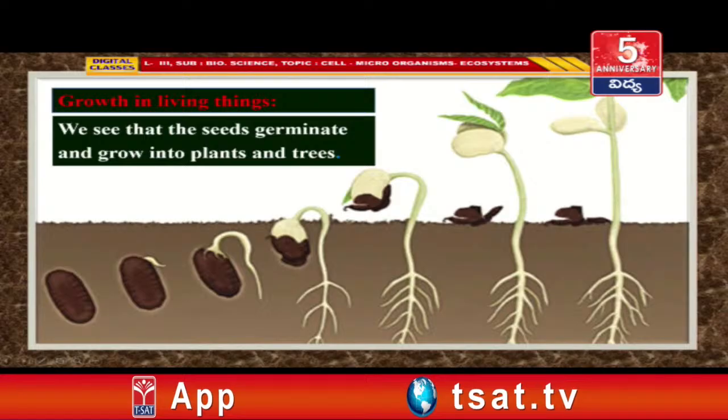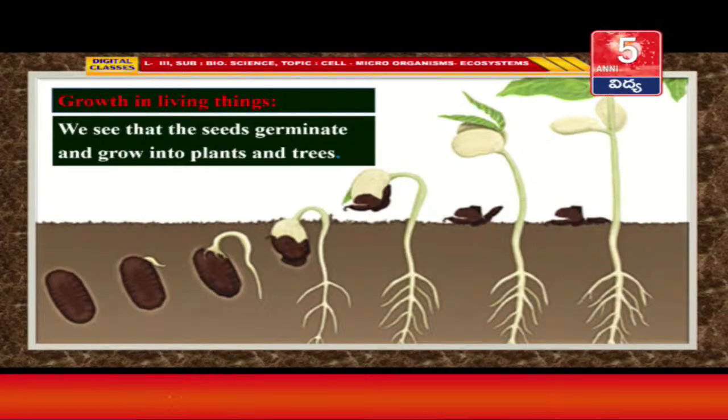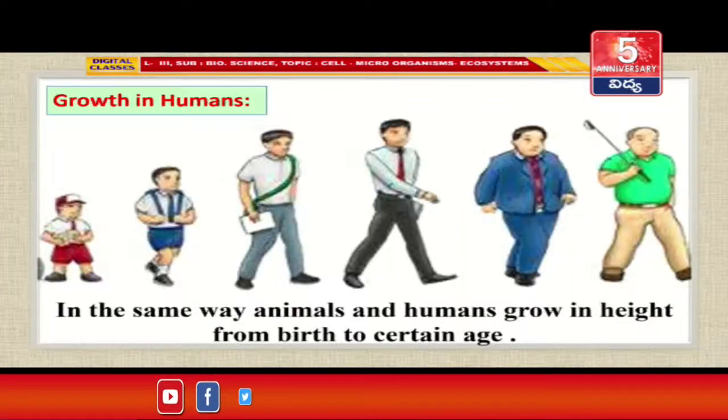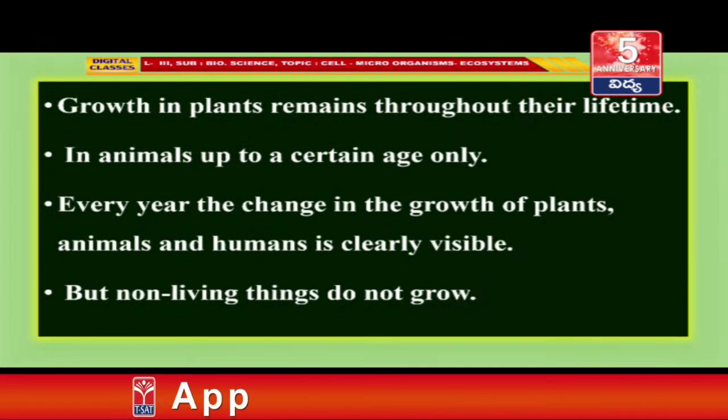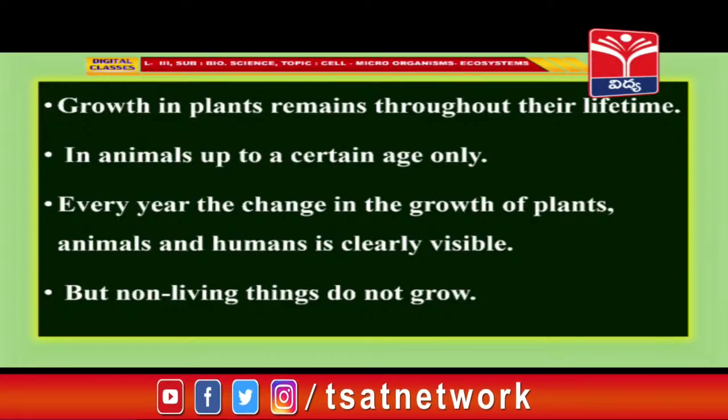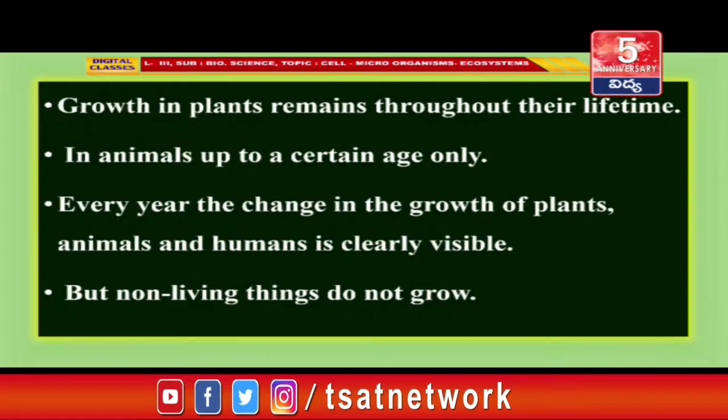Growth in living things: we see that the seeds germinate and grow into plants and trees. In the same way, animals and humans grow in height from birth to a certain age. Growth in plants remains throughout their lifetime. In animals, up to a certain age only. Every year, the change in the growth of plants, animals and humans is clearly visible. But non-living things do not grow.